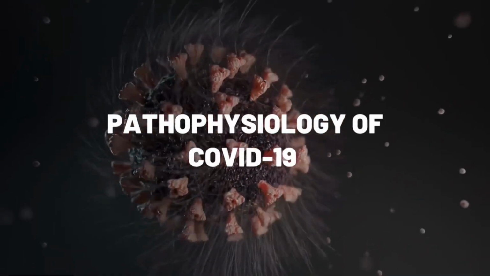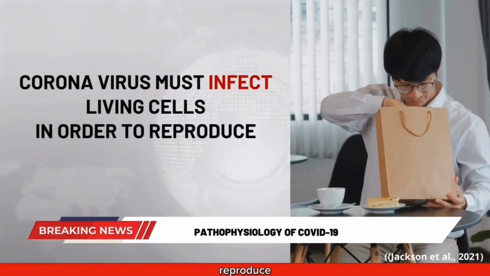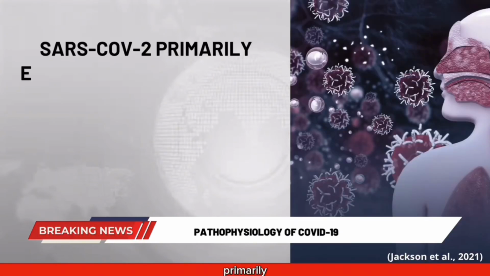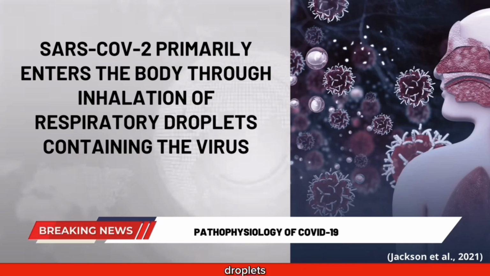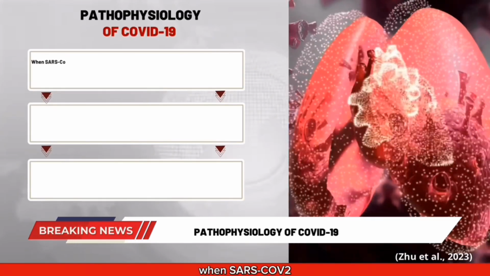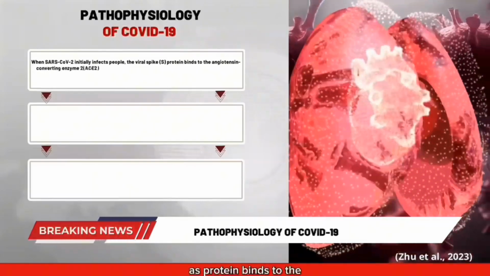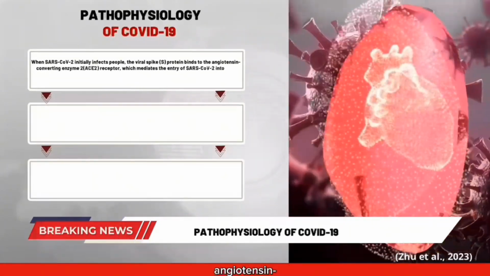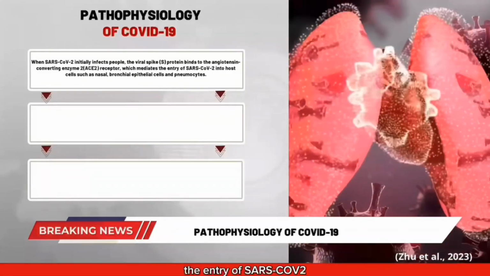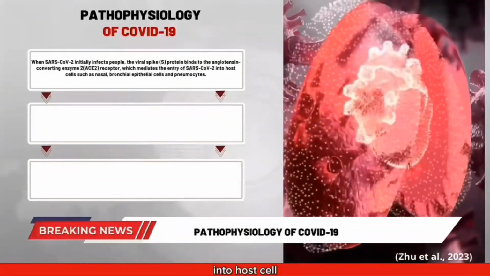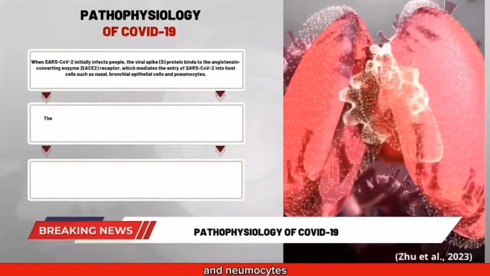Pathophysiology of COVID-19. Coronavirus must infect living cells in order to reproduce. SARS-CoV-2 primarily enters the body through inhalation of respiratory droplets containing the virus. When SARS-CoV-2 initially infects people, the viral spike S protein binds to the angiotensin-converting enzyme 2 (ACE2) receptor, which mediates the entry of SARS-CoV-2 into host cells such as nasal, bronchial epithelial cells, and pneumocytes.